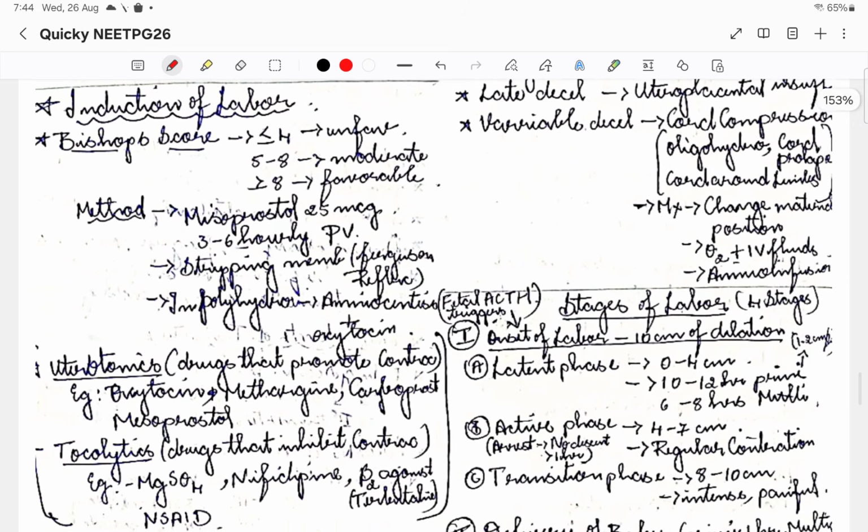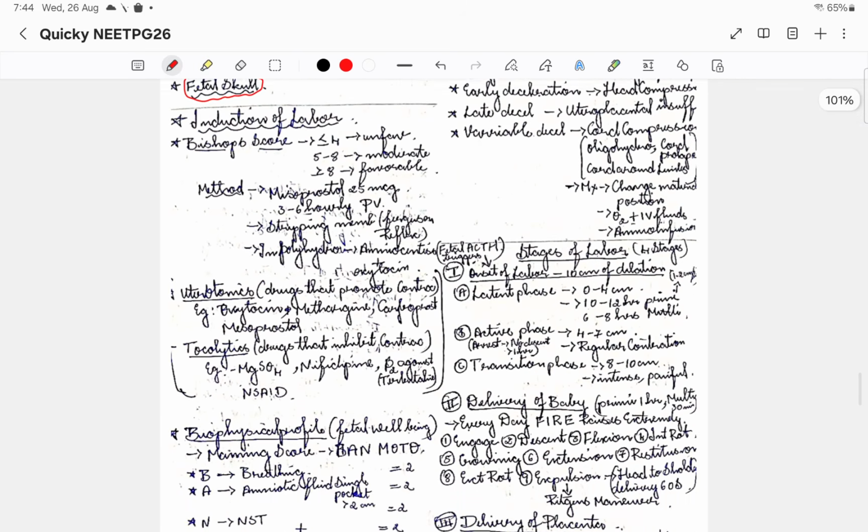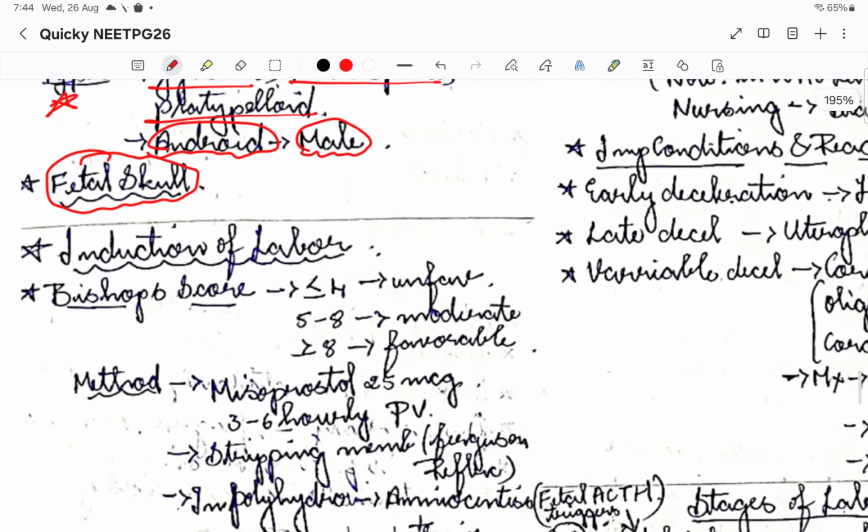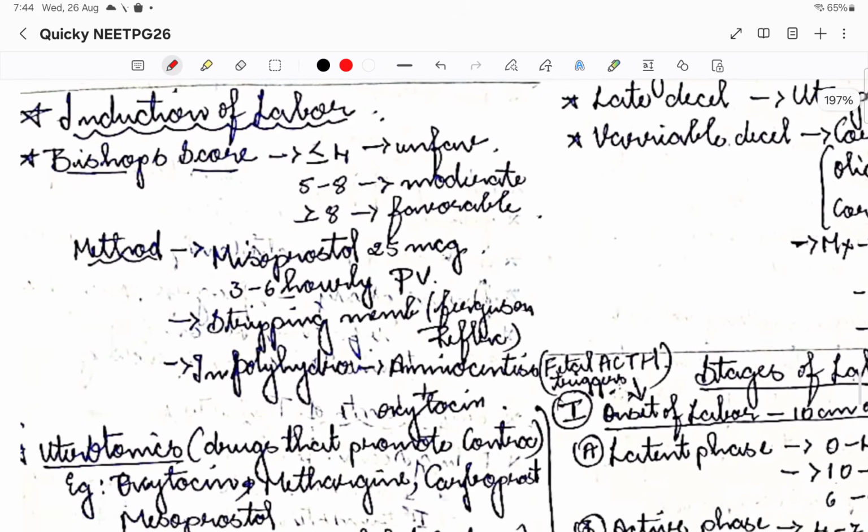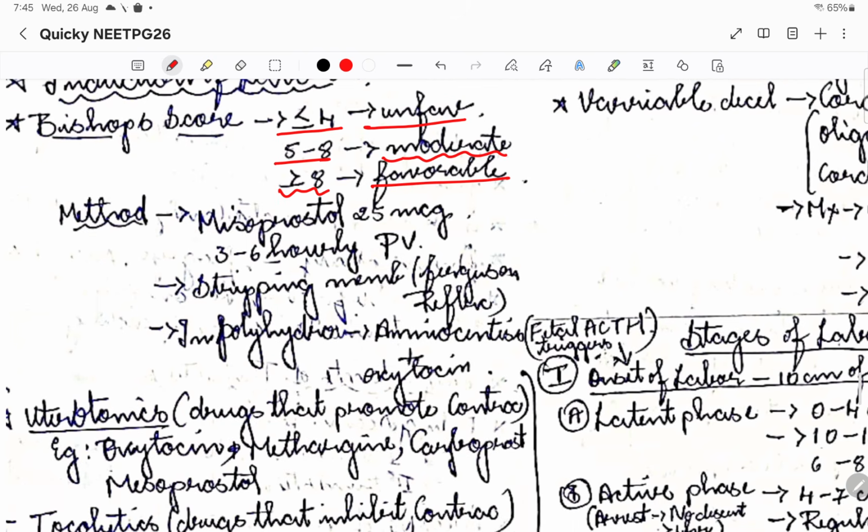Then coming to proper labor, we are going to start with induction of labor. I told you about this, right? We are going to go for Bishop score. If it is less than or equal to 4, it is unfavorable, 5 to 8 it is moderately favorable, whereas more than 8 it is favorable. Meaning the cervix has ripened. If it is not ripened, we are going to artificially ripen if needed. In post-term labor, we go for artificial ripening, where we use dinoprostone and all, right? So this is the Bishop score that decides it.